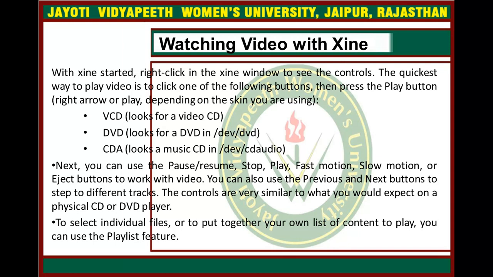The controls are very similar to what you would expect on a physical CD or DVD player. Now to select individual files or to put together your own list of content to play, you can use the playlist feature.